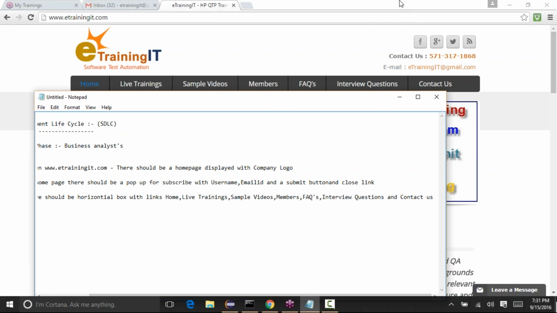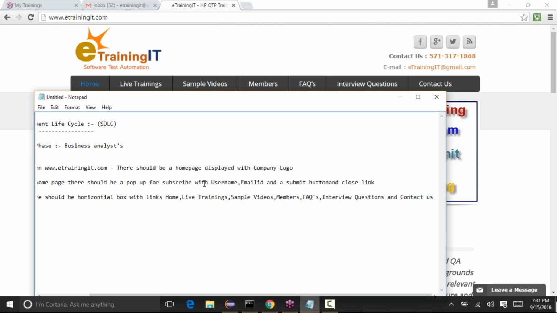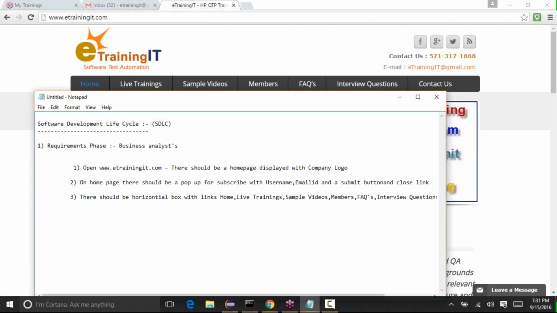Think about that. Let's say before developing this website, I came up with these kinds of requirements, and I sent them to the company who developed it. Even in real time, whenever they develop an application, they will come up with requirements like this. They will create requirements for each and everything that should be present in the application. And these are UI-related ones.